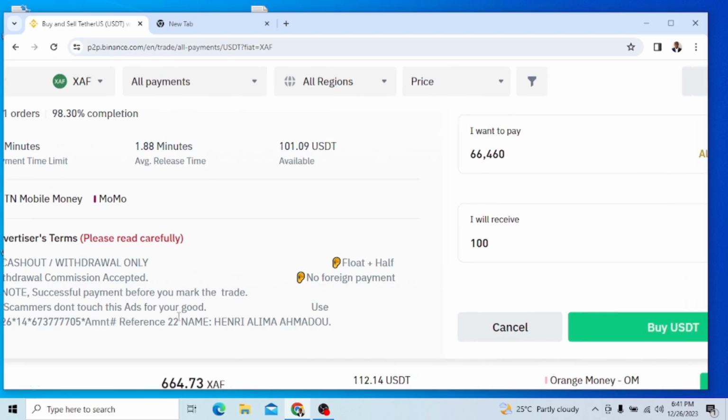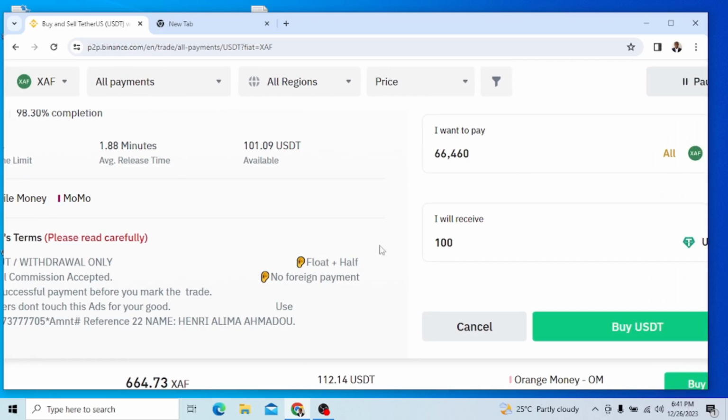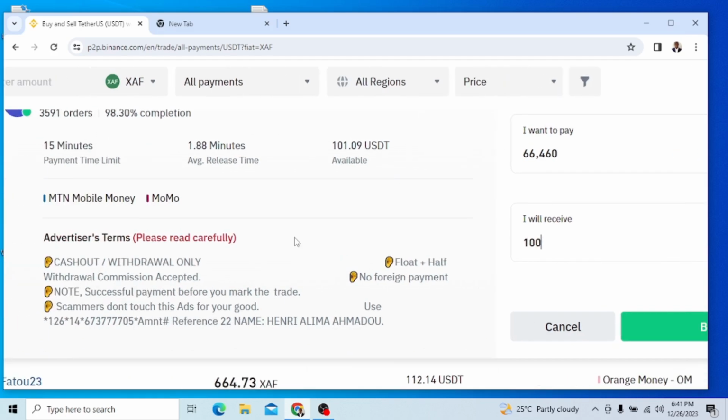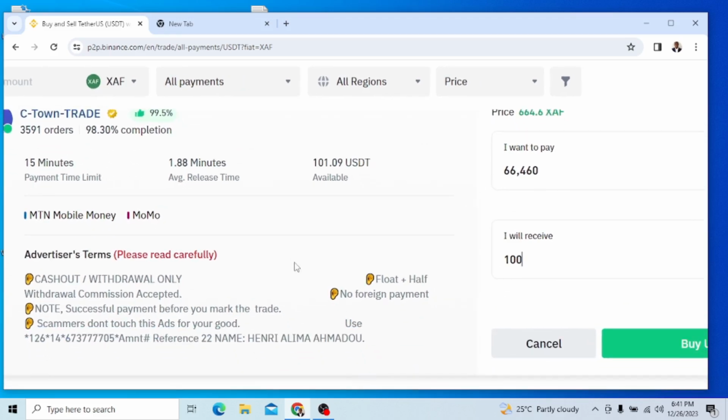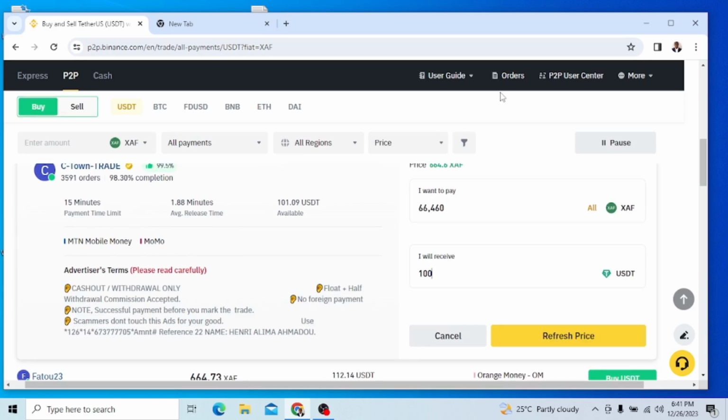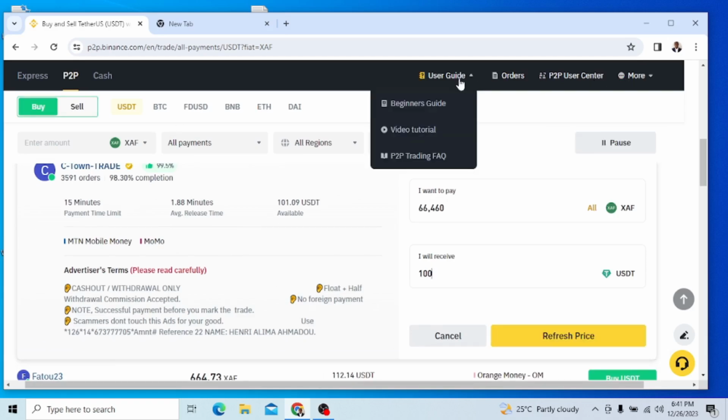You say, okay, perfect, I have seen your money. Then he will now release the coin. Once he releases the coin, you are just going to click confirm. Once you click confirm, that's it. The system transaction has gone through. And once you do that, when you go to your wallet, you are going to see the money there.